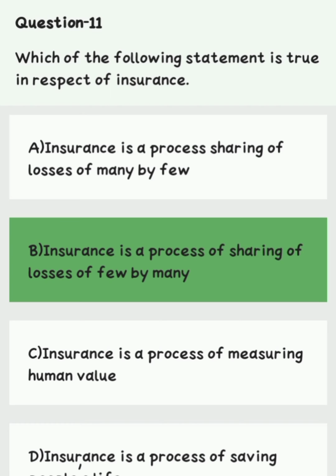Question number 11. Which of the following statements is true in respect of insurance? Option A, insurance is a process of sharing of losses of many by few. Option B, insurance is a process of sharing of losses of few by many. Option C, insurance is a process of measuring human values. Option D, insurance is a process of saving many lives. Right answer is option B, insurance is a process of sharing of losses of few by many.